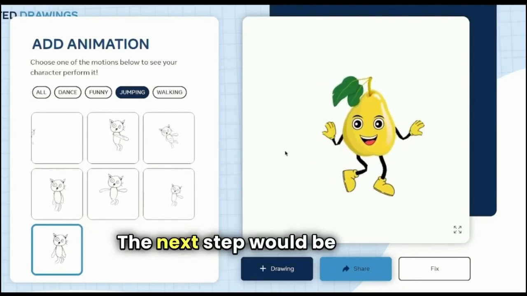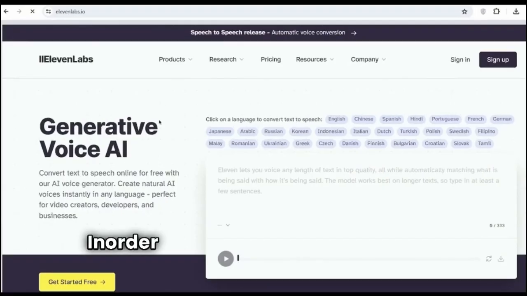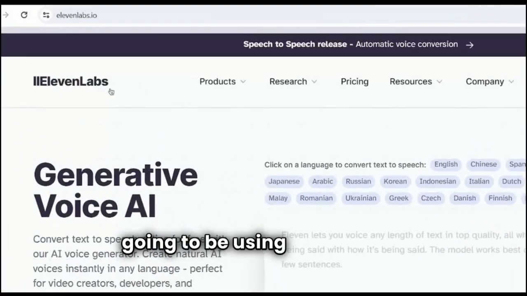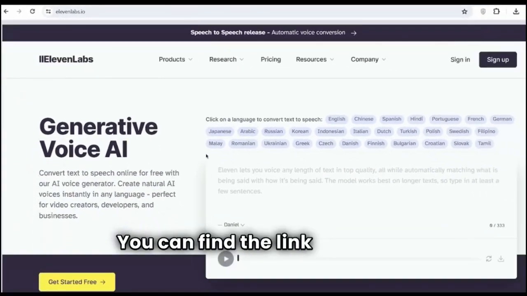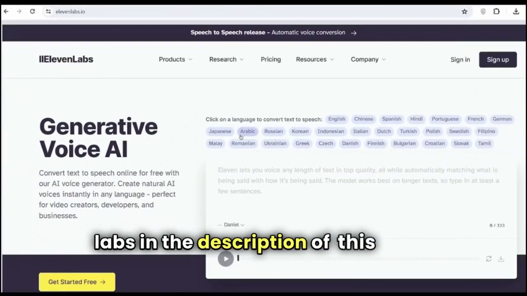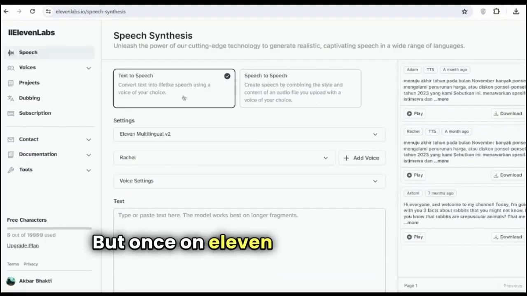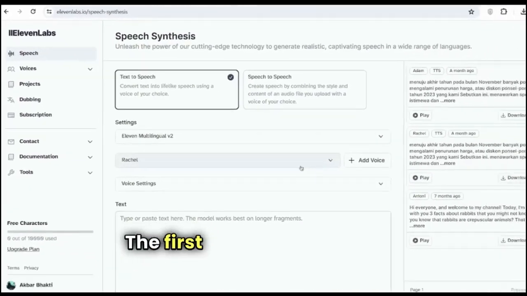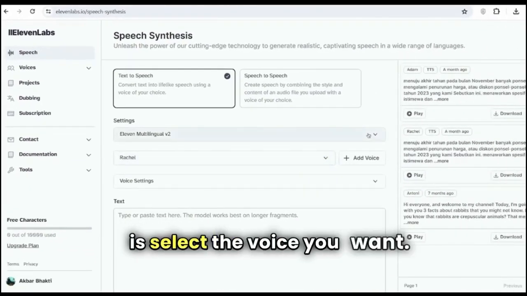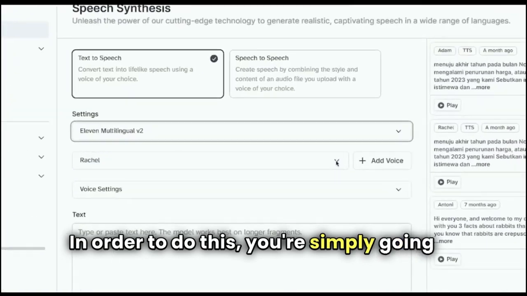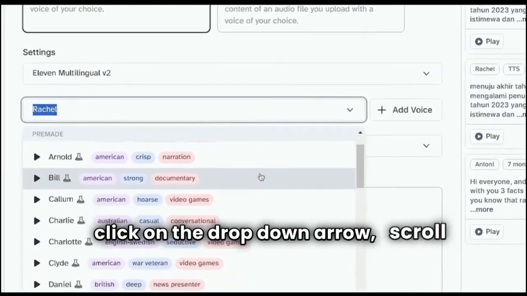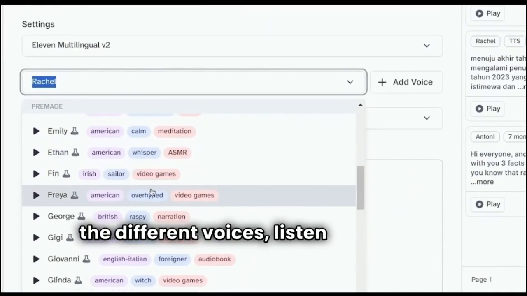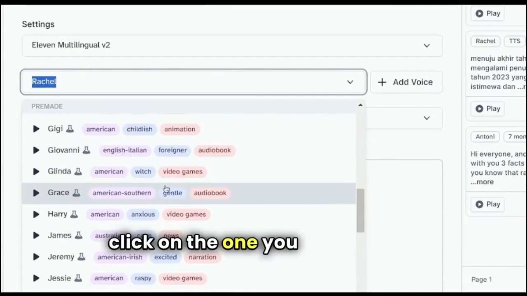The next step would be getting the voice for your video. In order to generate the voices, we're going to be using 11 Labs. You can find the link for 11 Labs in the description of this video. But once on 11 Labs, you want to ensure that you are in the speech synthesis. The first thing you need to do is select the voice you want. In order to do this, you're simply going to click on the drop-down arrow, scroll through all the different voices, listen to them, and then just click on the one you want to use.